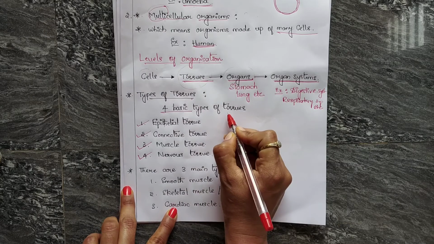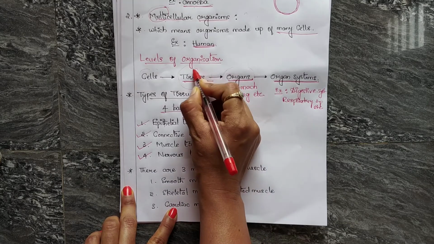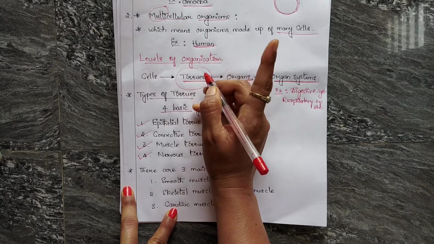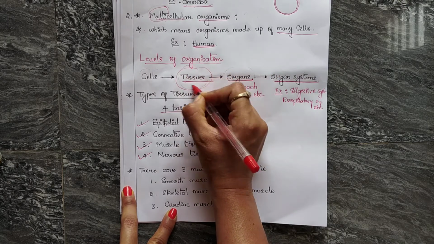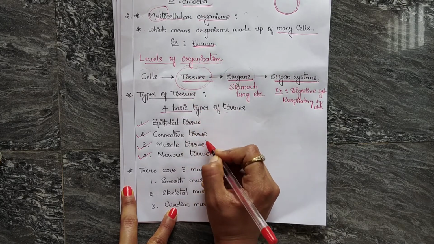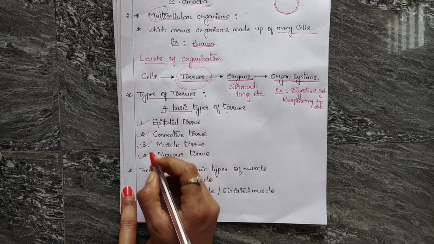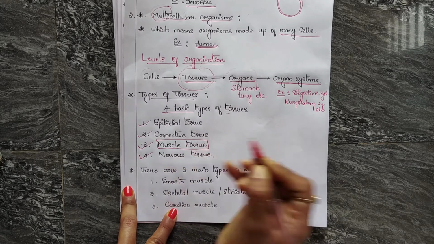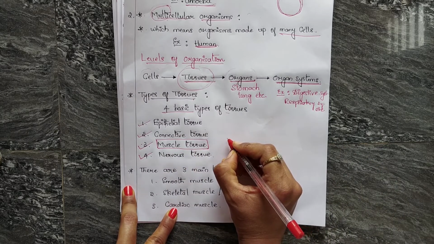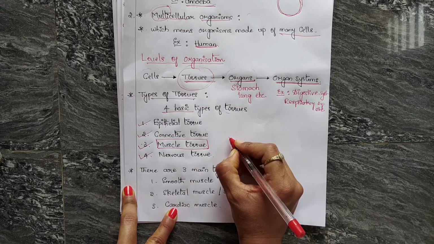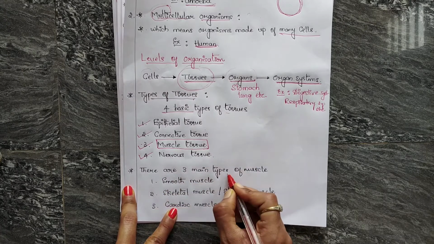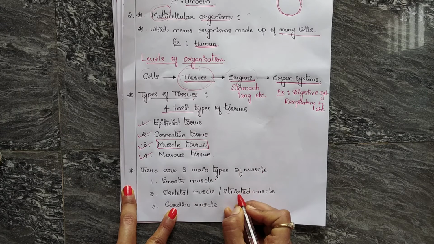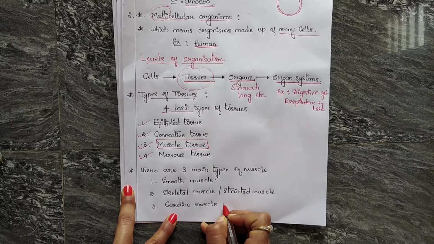Why am I taking tissues here? Because we are studying muscle contraction. There are four types of tissues, and the main focus is muscle tissue, because we are going to study muscle contraction. And we also know that there are three types of muscles: smooth muscle, skeletal muscle and cardiac muscle.